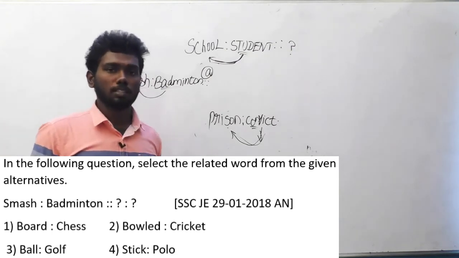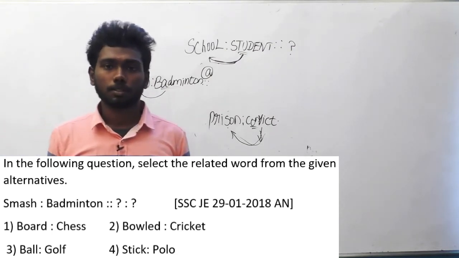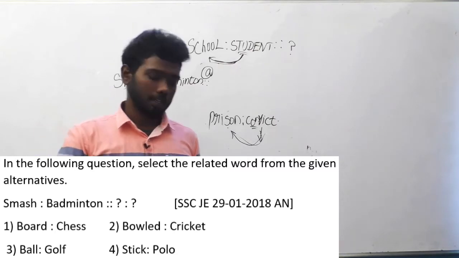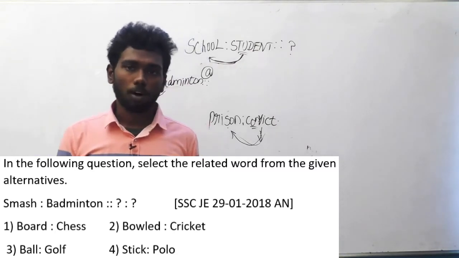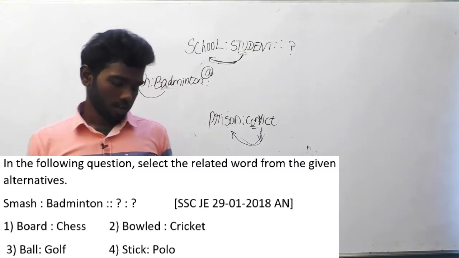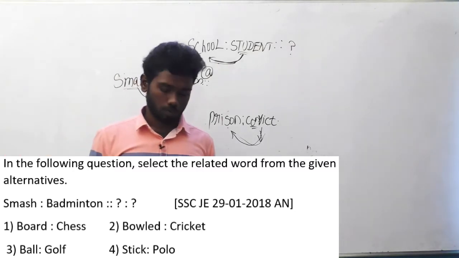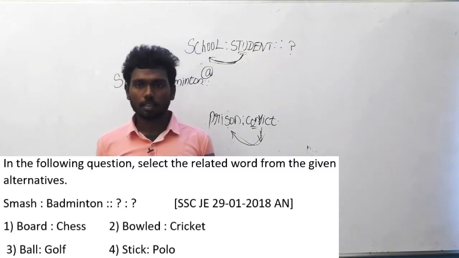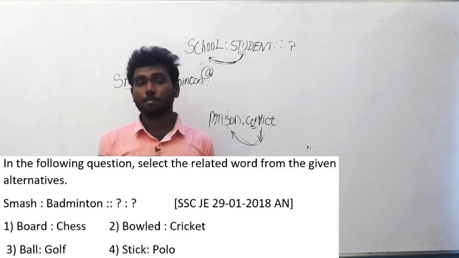Actually, board is not a type of chess. Board is a thing which is used to play chess. In the same way, ball is a thing used to play golf, and stick is a thing used to play polo. But in option 2 alone, bowled is a type of cricket.